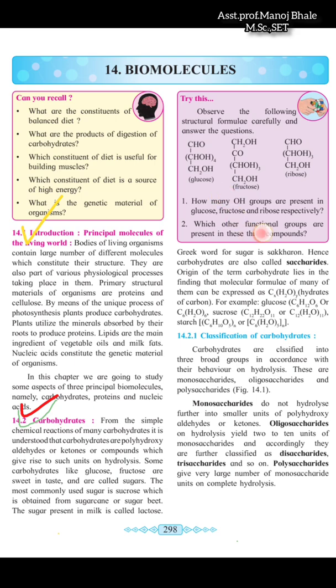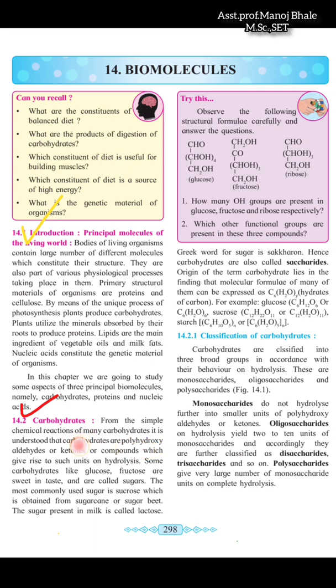The next structure is a polyhydroxy ketone. Ketone means a ketonic group is present. The hydroxy groups are present, and this is the ketone. So this is a polyhydroxy ketone.